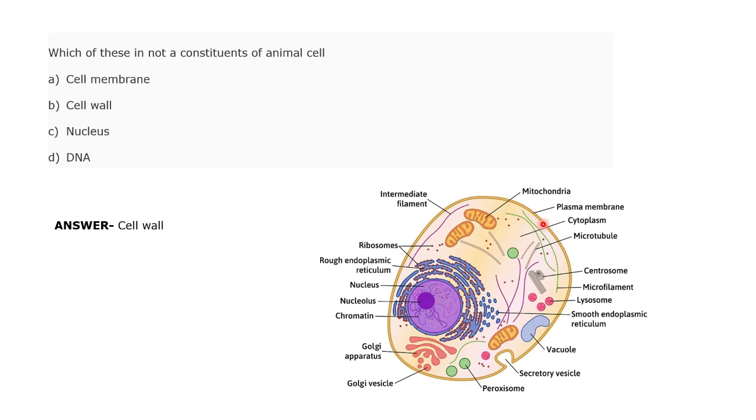Plants are also composed of a cell wall, because the cell wall is a basic protective agent. It is important to regulate the structural integrity of the cell. Even though plants are immobile, they are most probably affected by climatic changes and other infectious agents, right? So in order to provide additional protection, the cell wall is essential in plants as well as in fungi and monera, right? That's also an important point, and also to maintain the turgor pressure within the cell wall, to maintain the structure and rigidity of a cell within the plants, the cell wall is important.